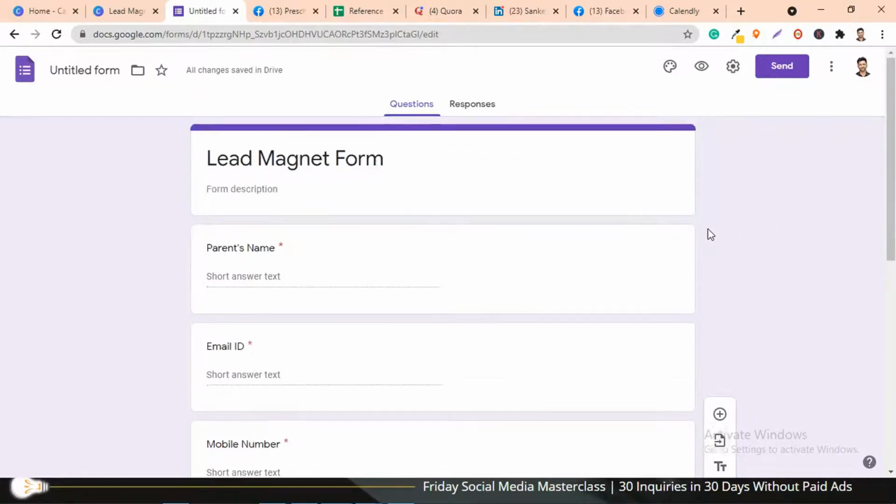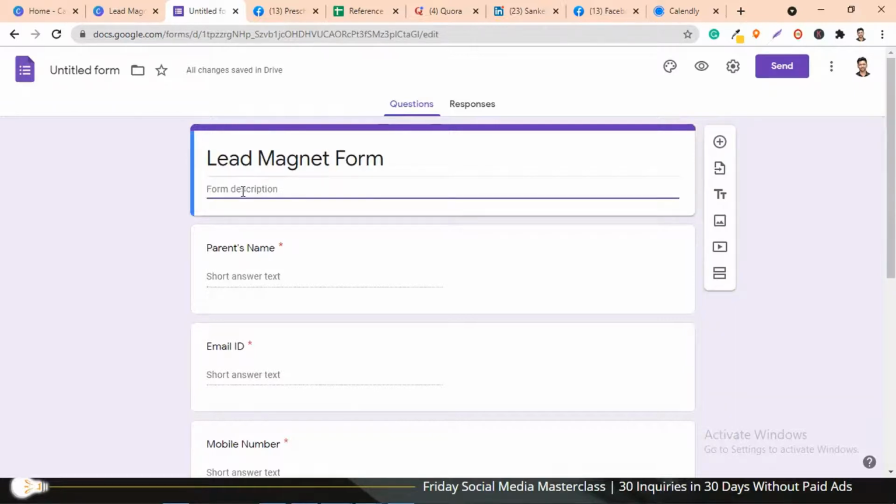Now you will also have to make this form a bit attractive. So let's first add a description. I'll just say here: to book a free 30 minutes one-to-one counseling session with an expert, please fill up the below form. Now I'm also going to design this form by adding a nice cover picture.